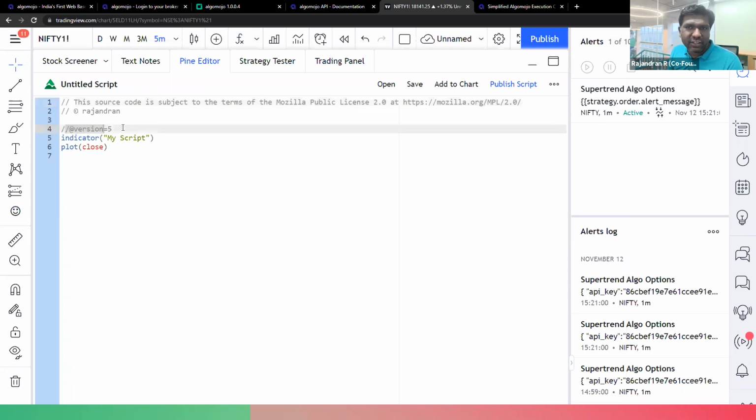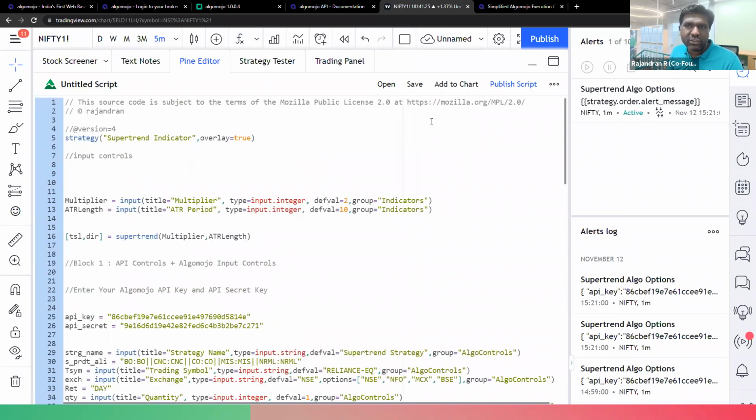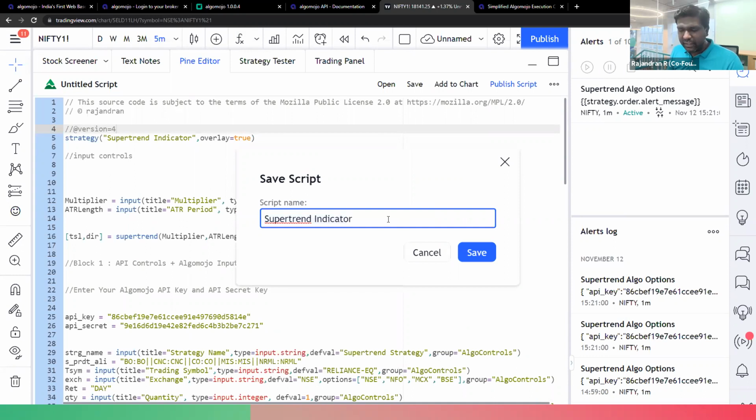So you see that the version equals 5. This is the latest version. However, the code which I am using is version 4, which is totally compatible over here. Now I'll save the strategy. Let's say super trend strategy. I'll mention the name of the broker, right? So I'll give something like TradingView automation. So TradeGenie is the broker name.